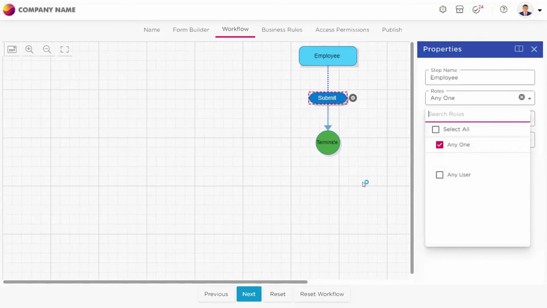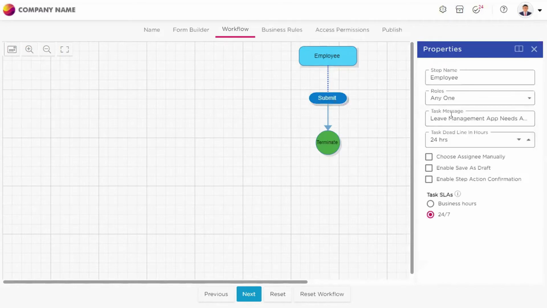Any user in the sense is universal, it is not specific to only the users present in the Quixi platform. This application can be accessed by any user across the world. If you just give the link of this form to any person outside Quixi also, they will be able to access this form. So these are the two options that we are looking at as of now.